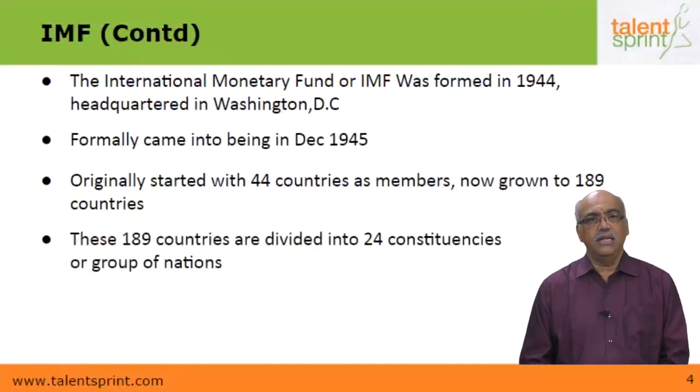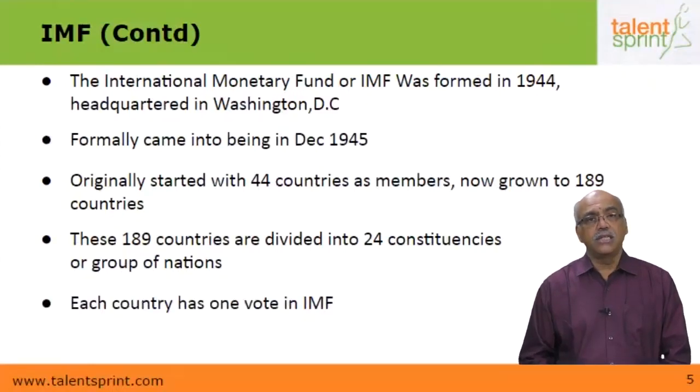These 189 countries were divided into 24 constituencies or 24 groups because it was difficult to administer all the 189 countries individually. What the IMF did was to divide them into 24 different groups based on the geographical proximity, and that's why these 24 constituencies, as they are known, or 24 groups, were formed by the International Monetary Fund. Each of the 189 countries has one vote in the International Monetary Fund.